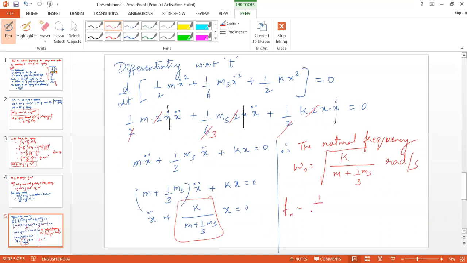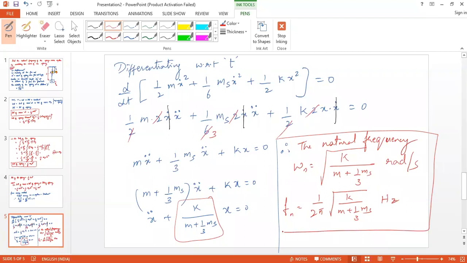Or fn is equal to 1 by 2 pi times root of k by (m plus 1 by 3 ms) Hertz. Okay. Is it clear? Any doubt?